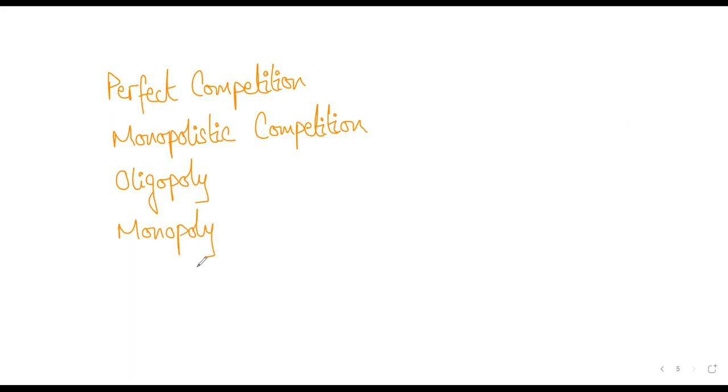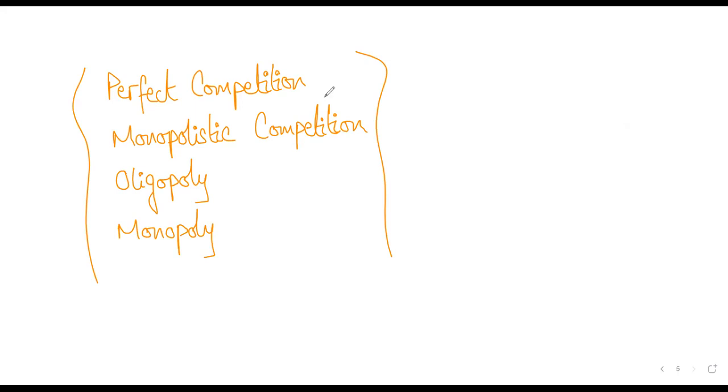Monopolistic competition, oligopoly, and monopoly, right? Now think about this. Out of these 4 market structures, in which market structures can you imagine that the size of the companies would be big, huge? Those companies would either be private limited companies, not even private, public limited companies.